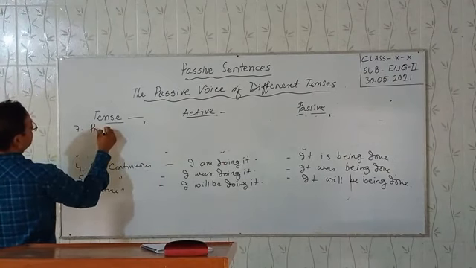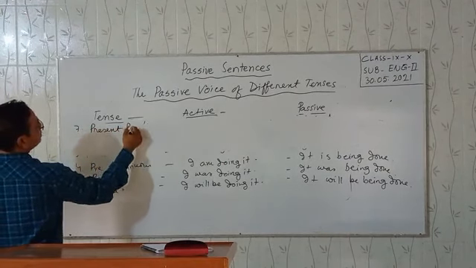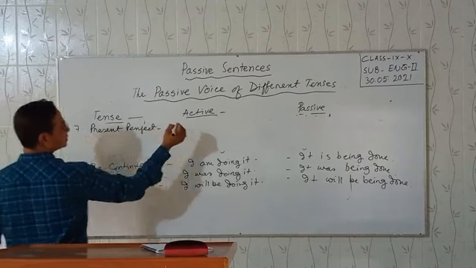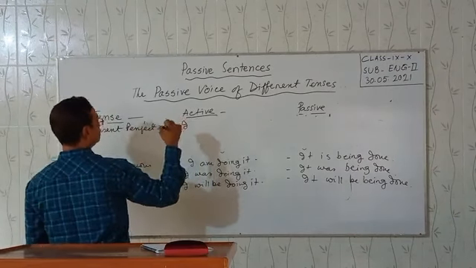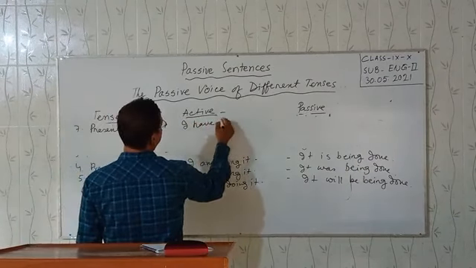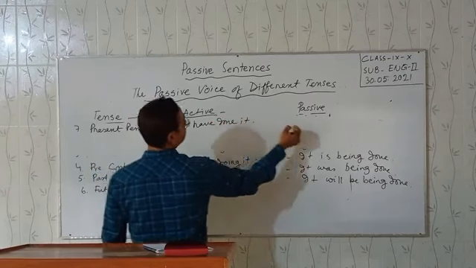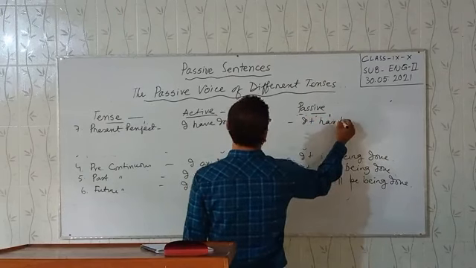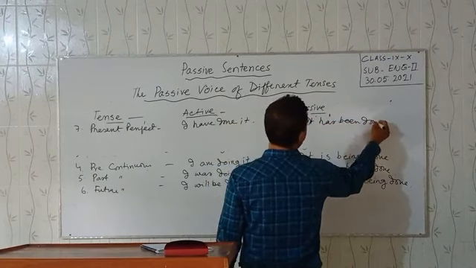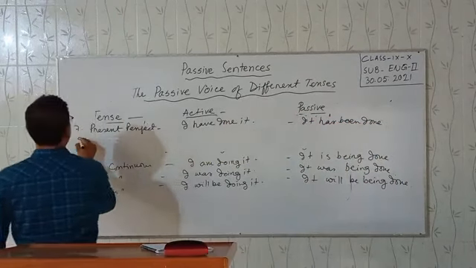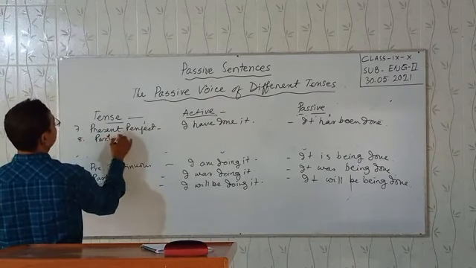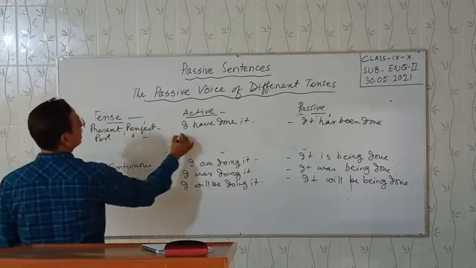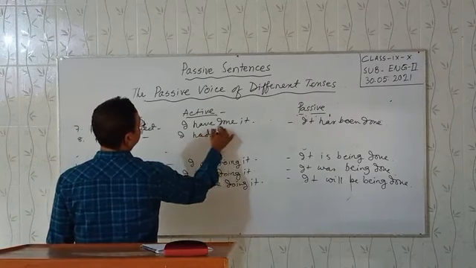Present perfect. I have done it. Passive: it has been done. Past perfect. I had done it.